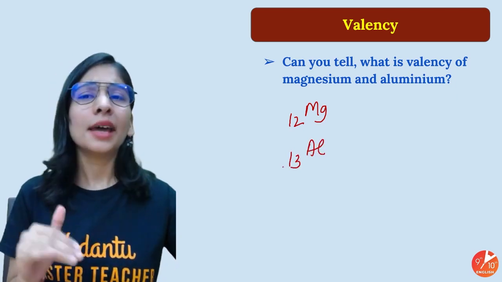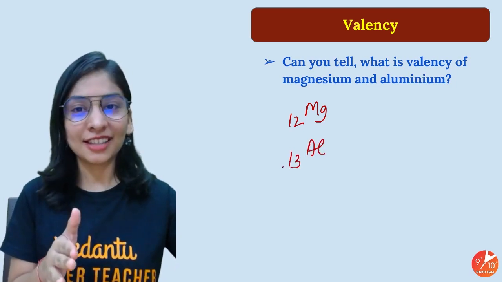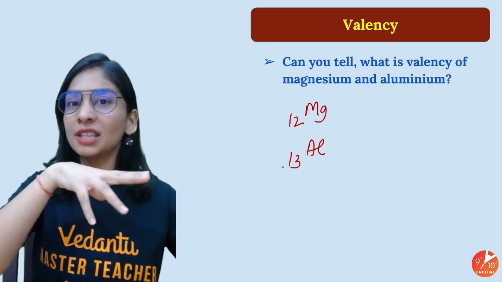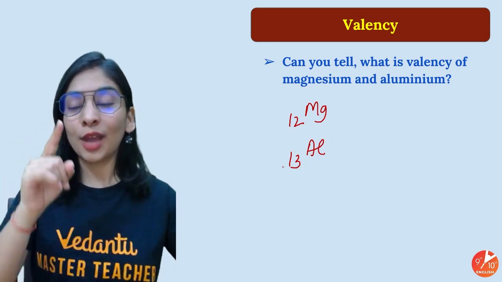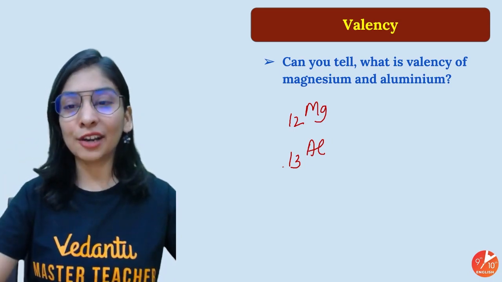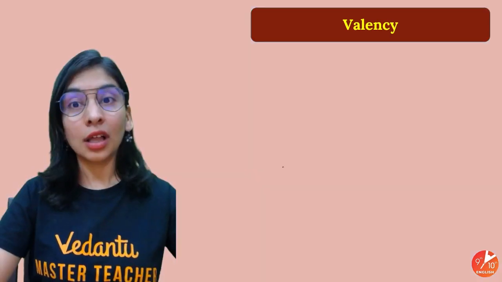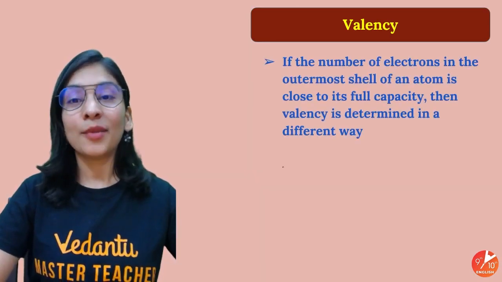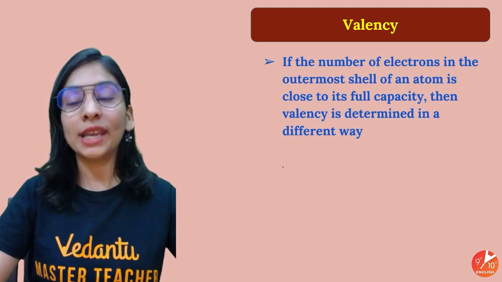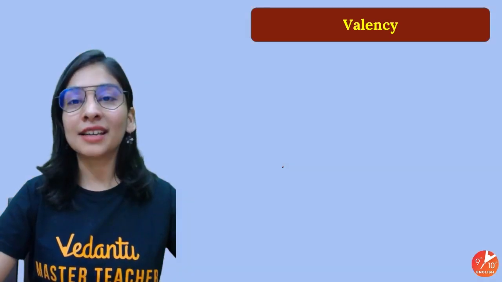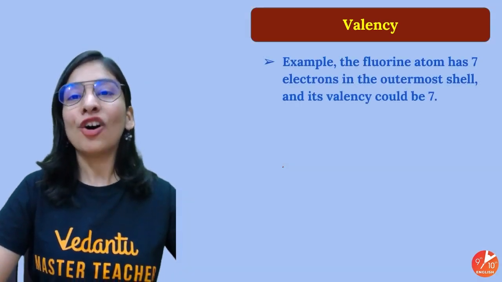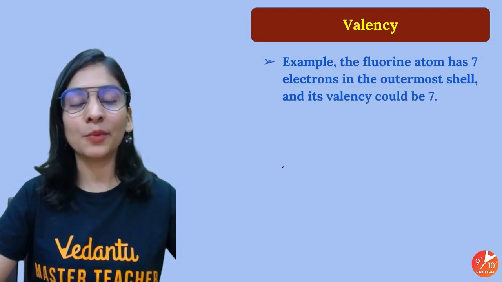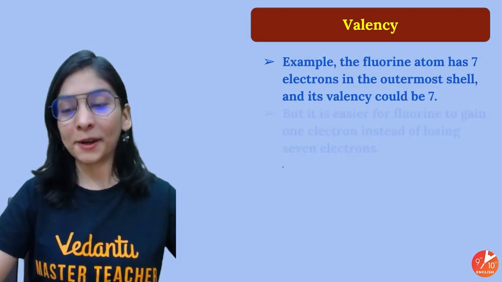Didn't I tell you that ma'am is going to ask you some fair questions? So do let me know the valency here of magnesium, aluminium, with all the tricks that ma'am has given, because now it becomes so easy to justify the octet rule, how many electrons an atom will gain, lose or share.